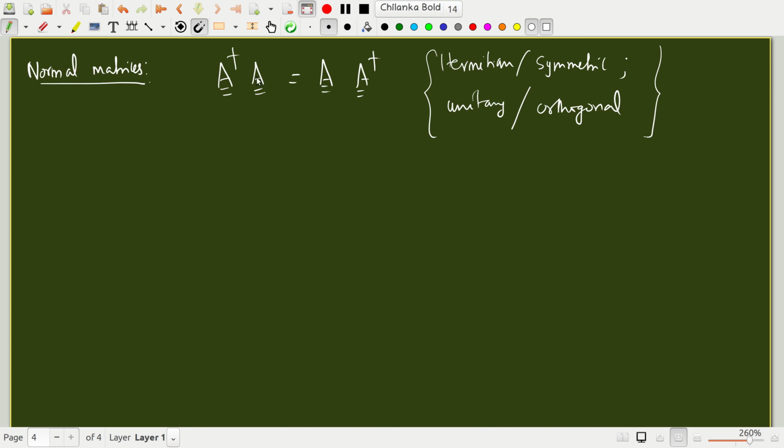Why? Because if A is A dagger, that is Hermitian, then A dagger A is the same as A A dagger, because everything is the same. So you can see that it is the same, right? So these are therefore a class of matrices which encompass all these special matrices, and we want to know if a matrix is normal, which includes all these subclasses, what can we say about the eigenvalues and eigenvectors of such a normal matrix, right? So let's say A is a normal matrix.